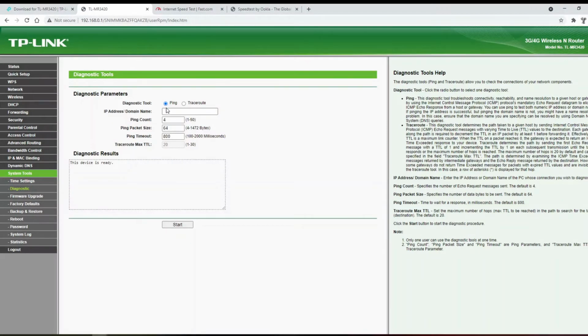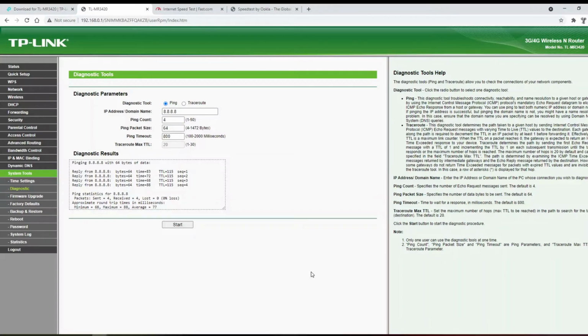We will go to system tools and then click diagnostics. We will do a ping to the Google DNS server, 8.8.8.8. Now it's replying from 8.8.8.8. It means your internet connection is established. It means your dongle is working.